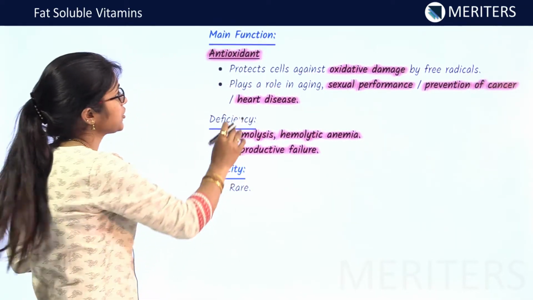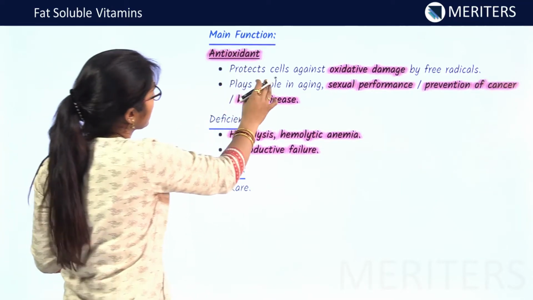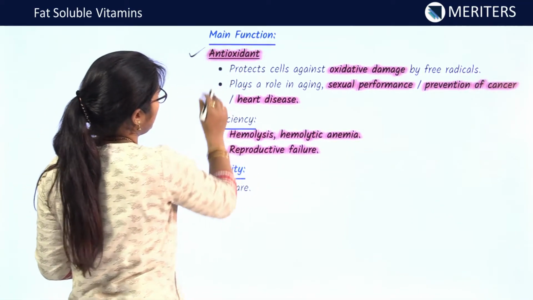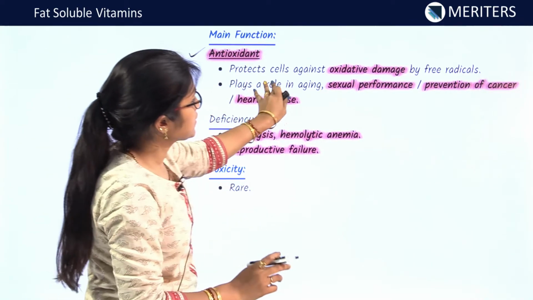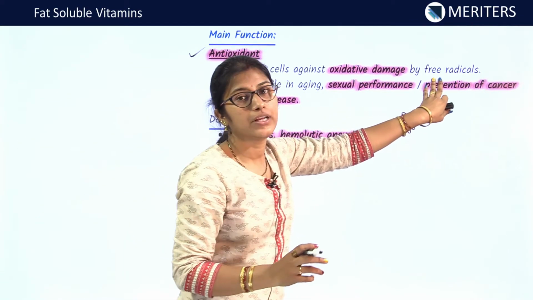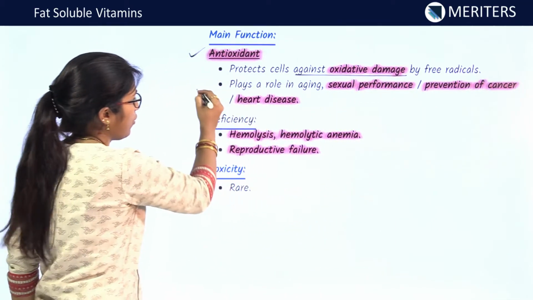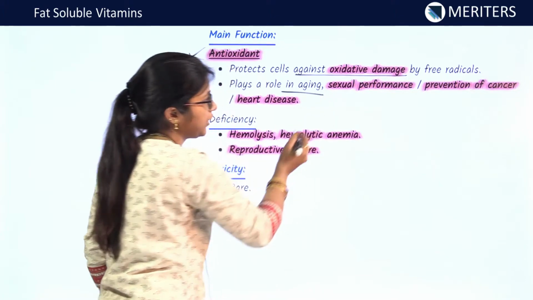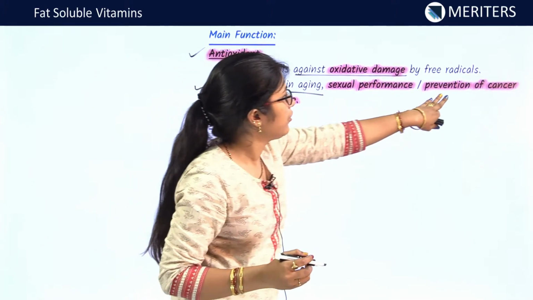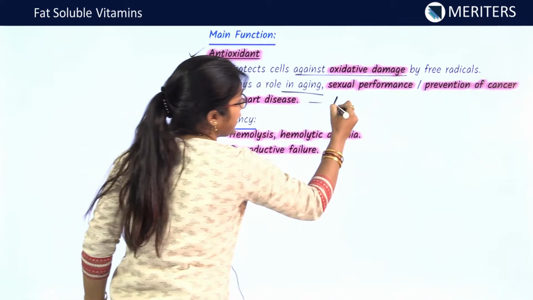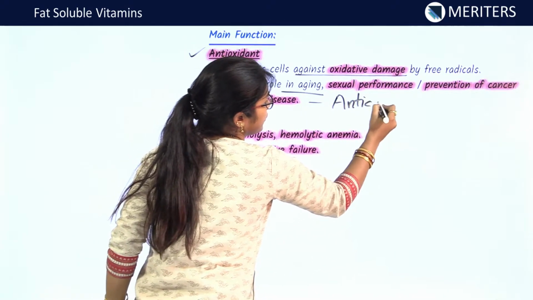Now we'll see the main functions of vitamin E. The main function is antioxidant. Antioxidant function of vitamin E: it protects the cells against oxidative damage by free radicals. This is very important. Also, it plays a role in aging, sexual performance, prevention of cancer or heart disease. So, it is also anti-carcinogenic.